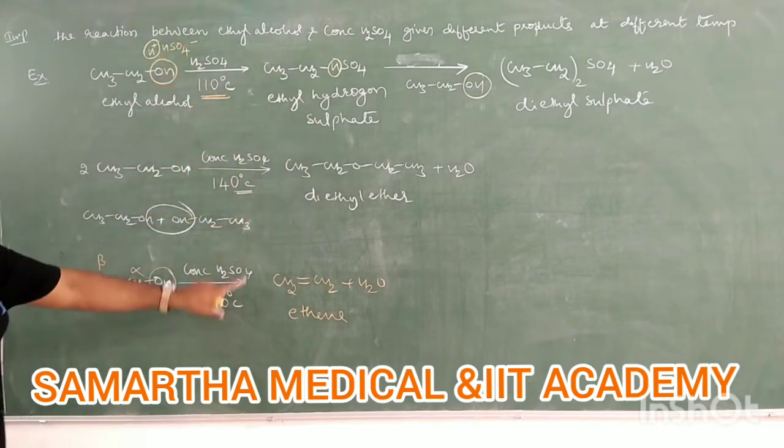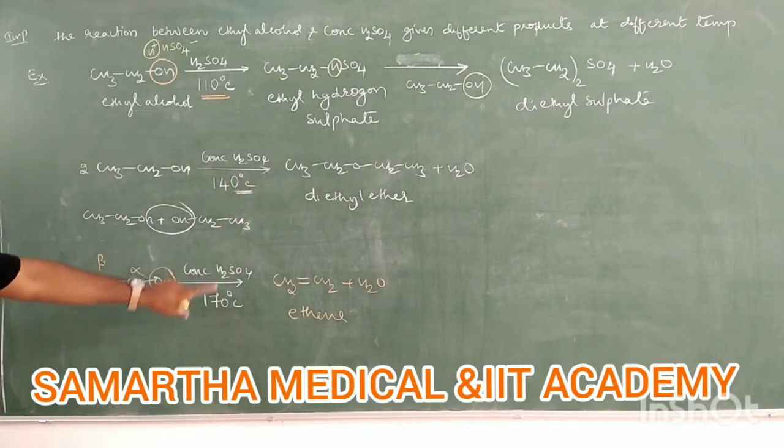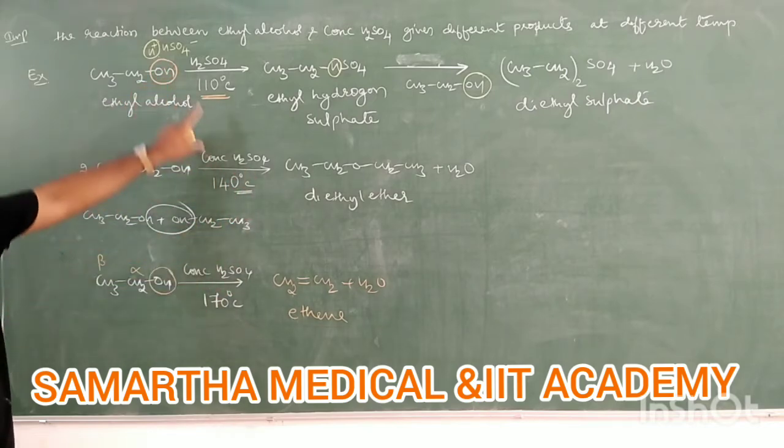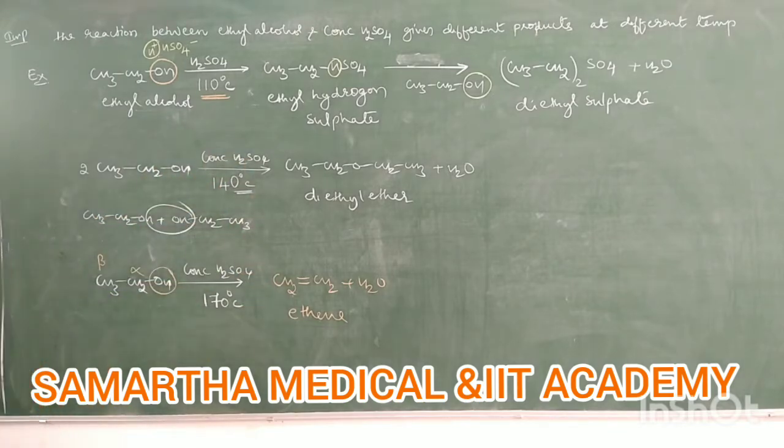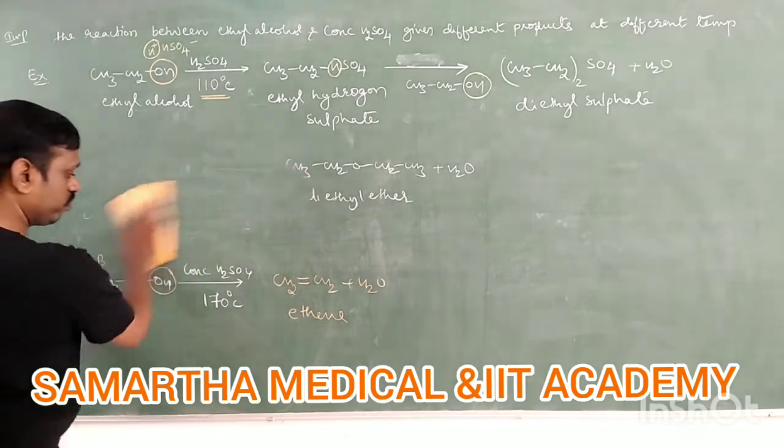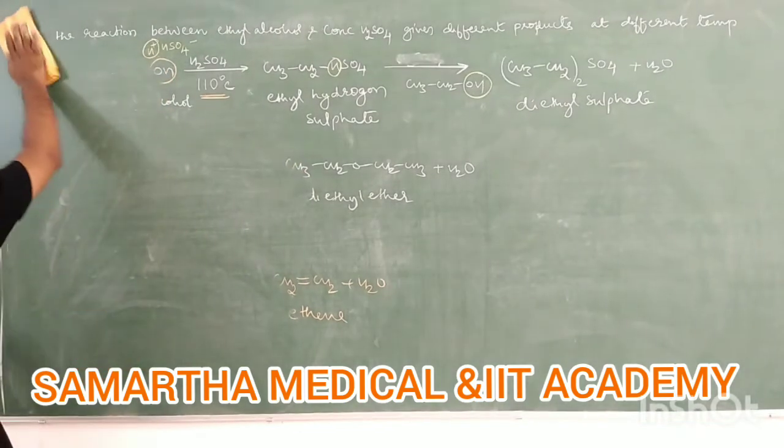But all three are what? Reactions with concentrated sulfuric acid only, but the three differ in temperature. So therefore, ethyl alcohol reacts with concentrated sulfuric acid and gives different products at different temperatures. So this is the dehydration of alcohol. So these reactions come under reactions involving cleavage of the C-O bond.